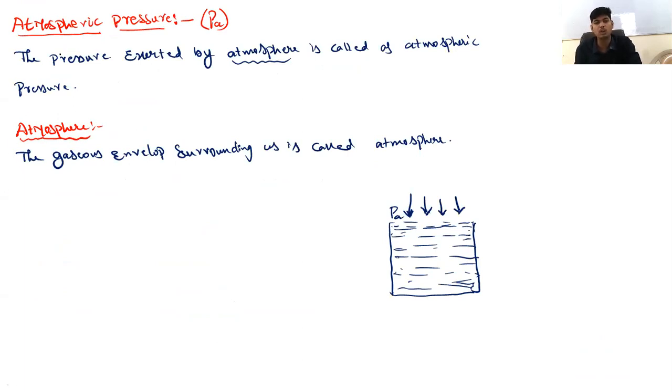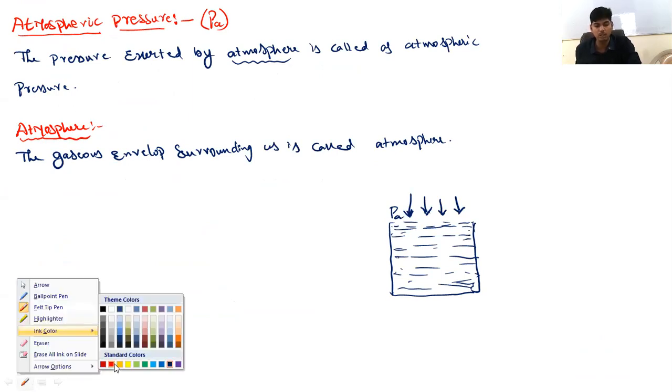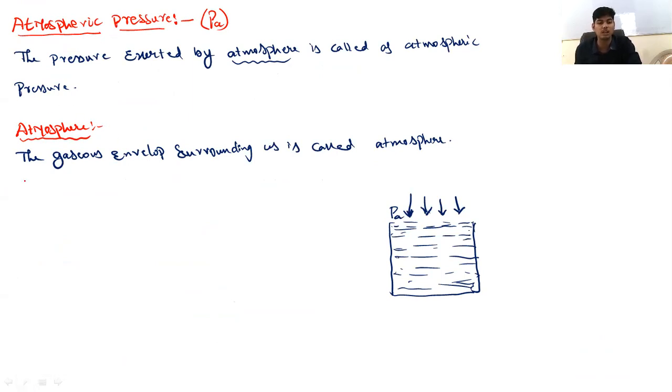After understanding what is atmospheric pressure and what is atmosphere, you should know the device that is used to measure atmospheric pressure. The device that is used to measure atmospheric pressure is called a barometer. What is a barometer?